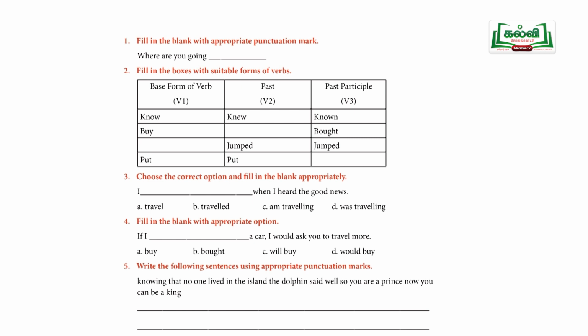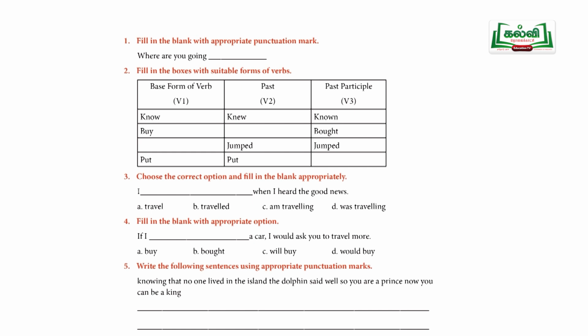So here they have given, you are just going to write only what is left out. First they have given one example. Know is in present tense and you have to change it into past tense, which is knew, and the next one is the participle, known. The next example is buy. They have given it in the present form. What is the past form of buy? Yes, very good. Its past tense is bought. The same is repeated in the past participle also.